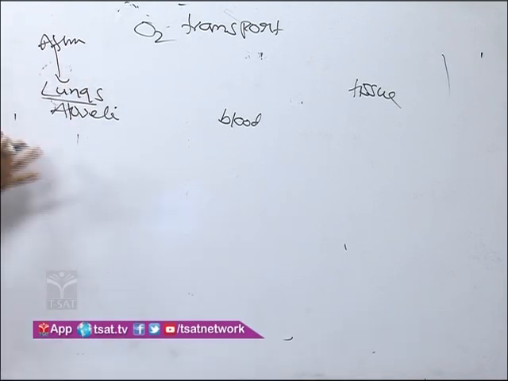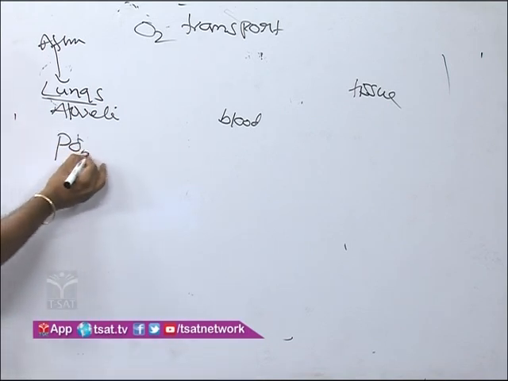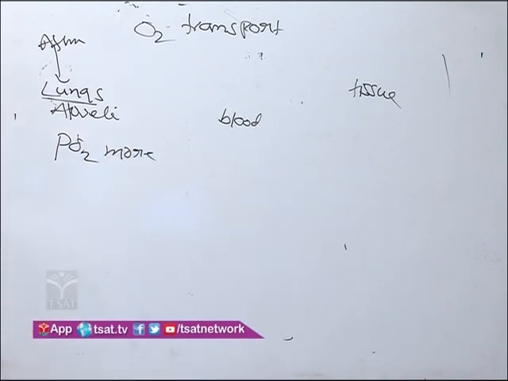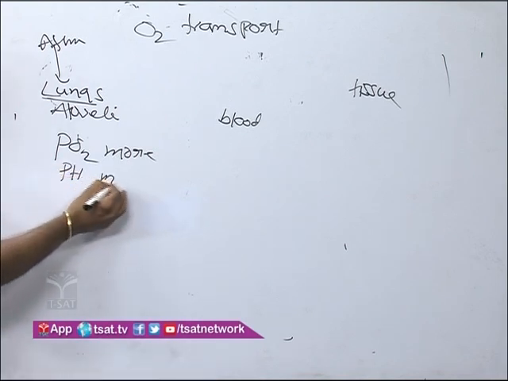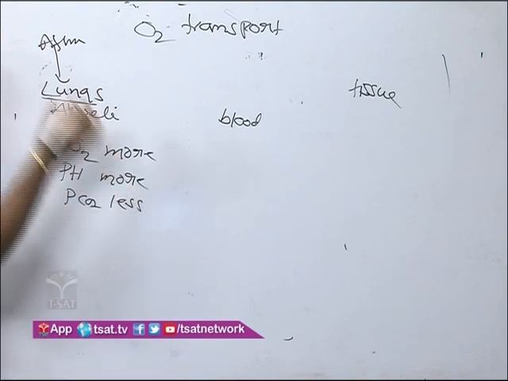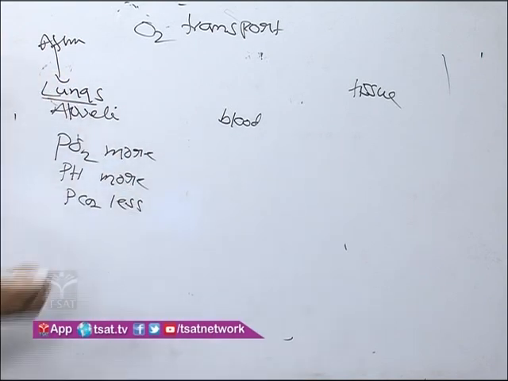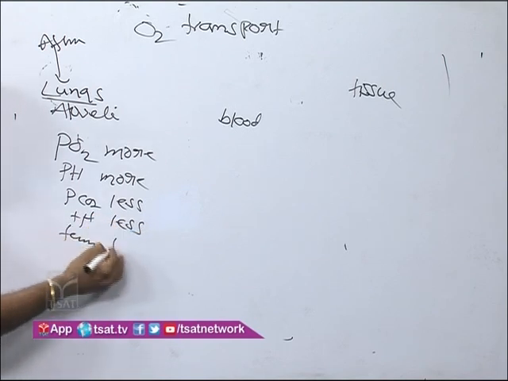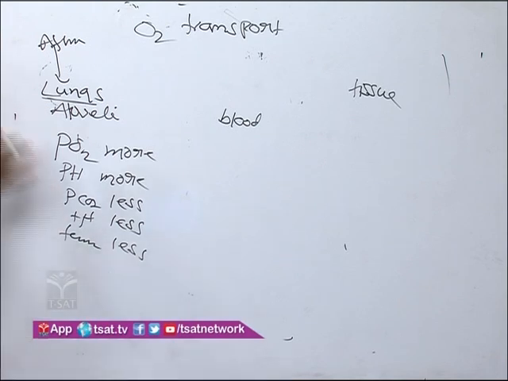In the lungs, which factors are present? In the lungs, PO2, the partial pressure of oxygen, is more. pH is more. PCO2 is less. H plus ions are less. Temperature is also less.